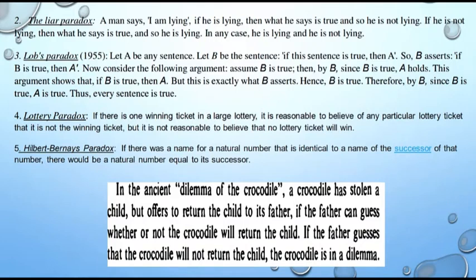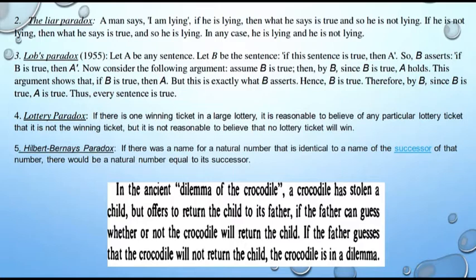Now in this class we will learn more about paradox. Already we have talked about Russell's paradox. Second one is the liar paradox. So suppose a man says I am lying. If he is lying, then what he says is true, and so he is not lying. That means he is saying the truth. But if he is not lying, then what he says is true, and so he is lying. So in any case, he is lying and he is not lying. That's why this is known as liar paradox.